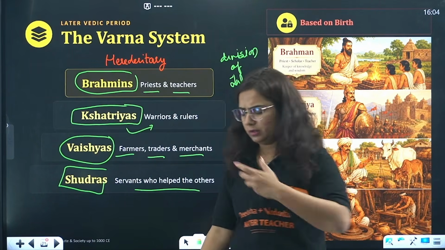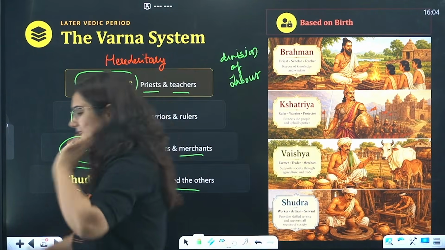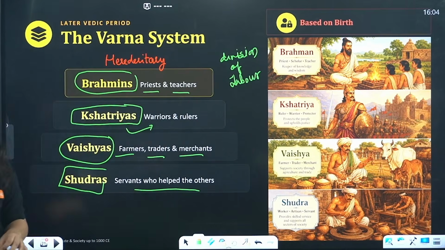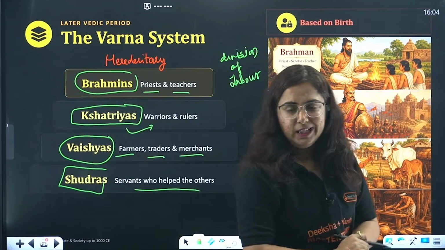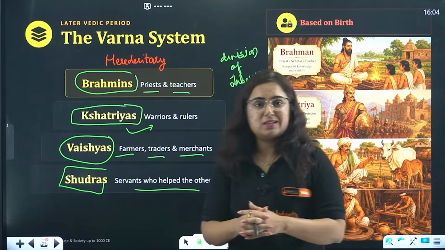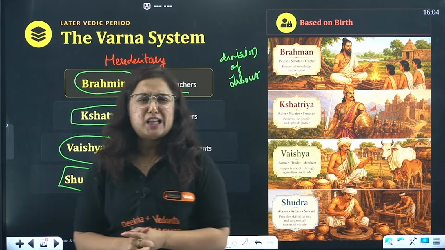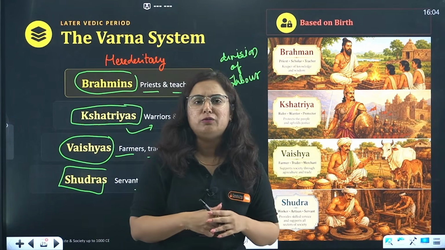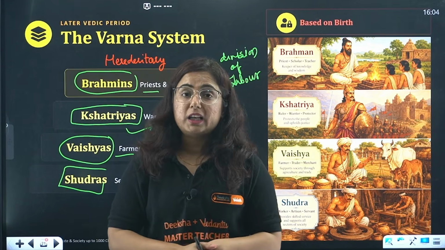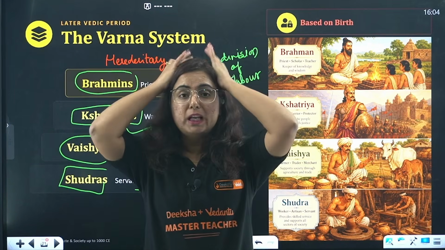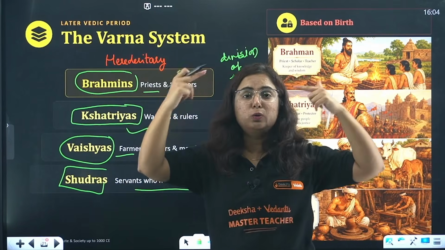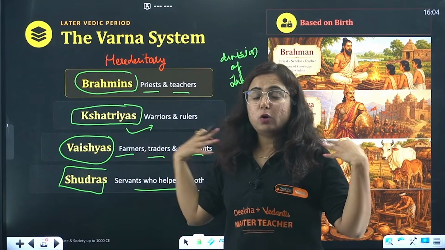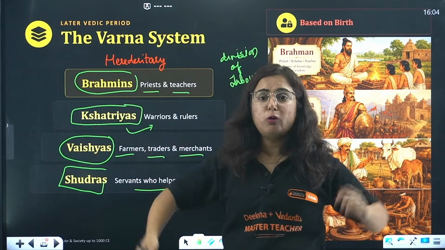According to one mythological book, or the Vedas itself, it is written that, beta, who is the creator of this world? Brahmaji. Right? We consider Lord Brahma as the creator of this world, and now we have a visual representation of that Brahma Bhagwan. But it was initially considered that the brain of Brahmaji is the Brahmins, the ones who know about knowledge. The hands were Kshatriyas, who know how to fight.